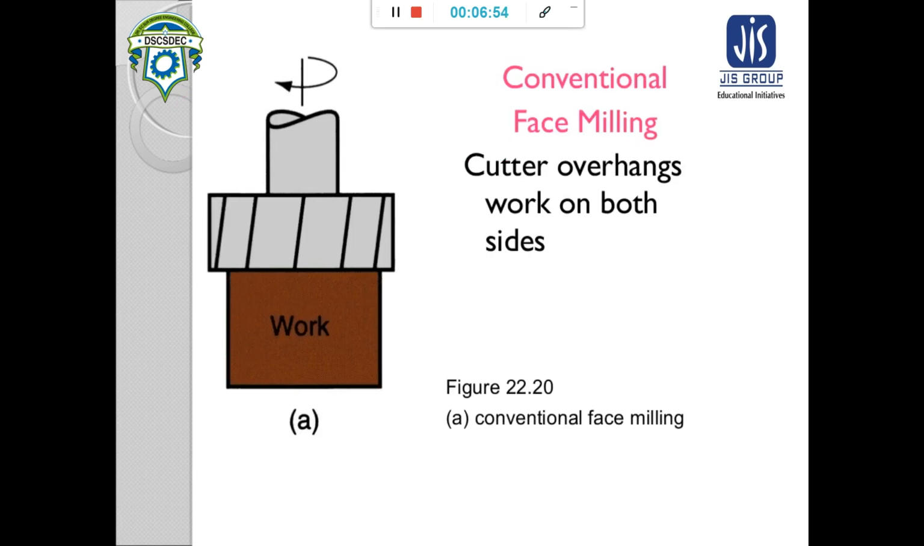Now conventional milling is a type of face milling. Okay, conventional milling is conventional face milling. In conventional face milling, see here, the cutter overhangs the workpiece on both sides. That means the periphery of this cutter is more than the workpiece, and this is conventional face milling.